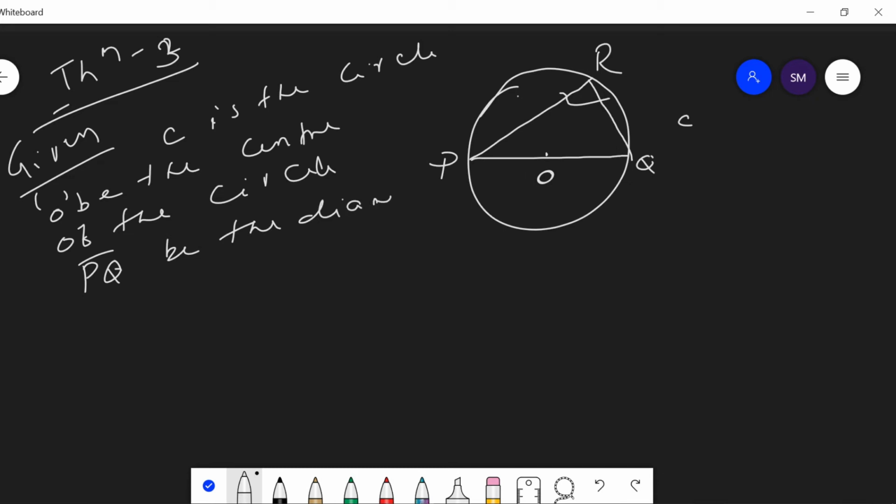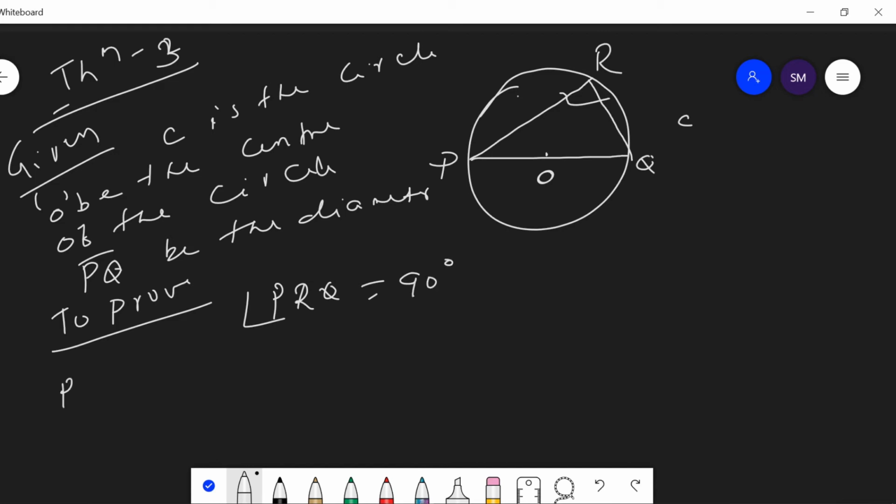Here we have to prove that the angle subtended at any point on the semicircle is a right angle. Means we have to prove that PRQ is equal to a right angle, means 90 degree.